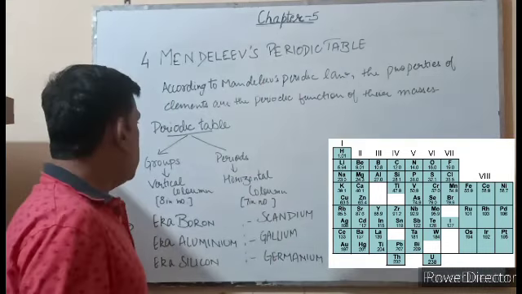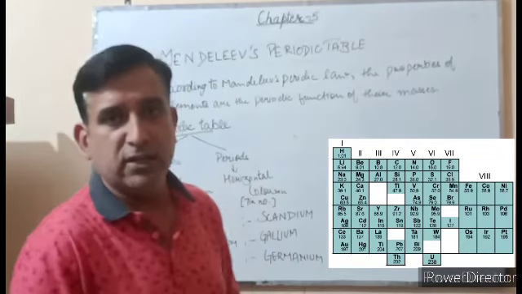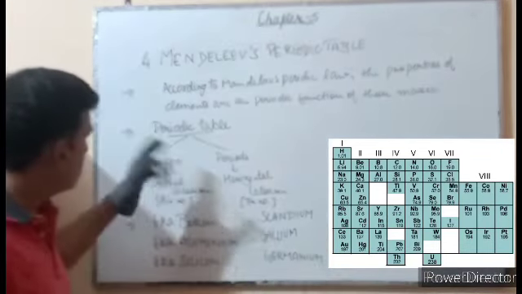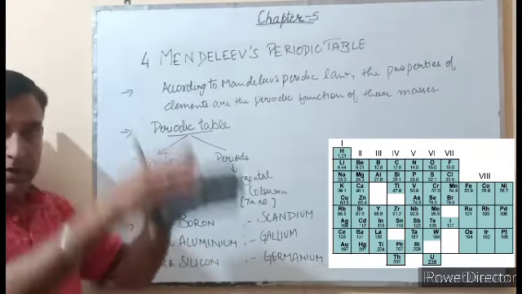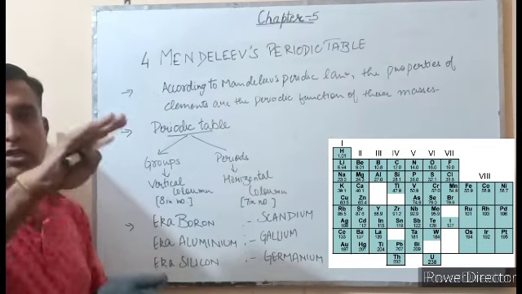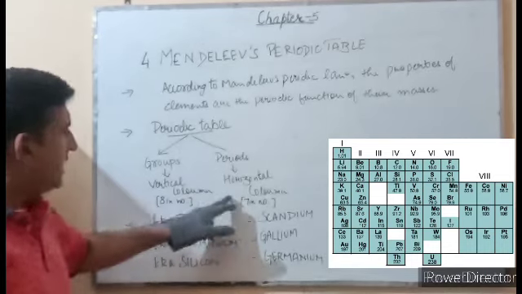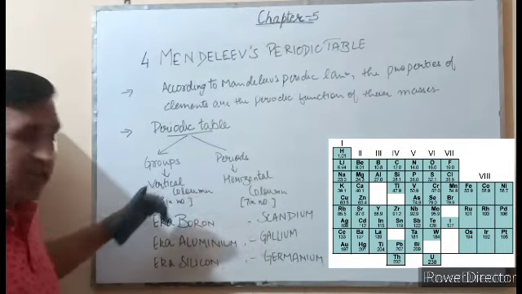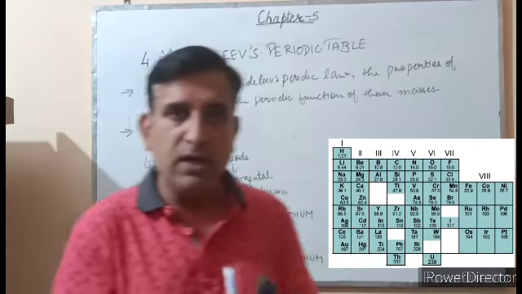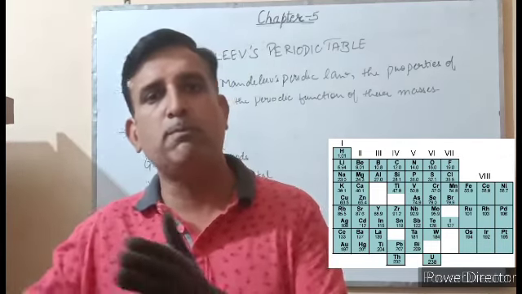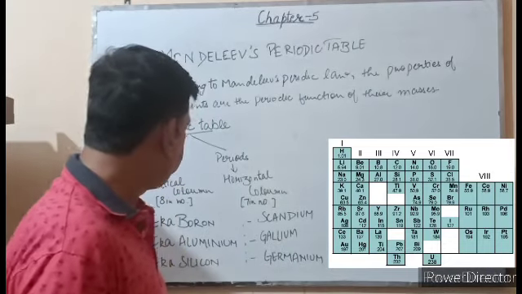Now, in his periodic table, Mendeleev classified the elements into 8 groups and 7 periods. What are groups? The vertical columns in the periodic table are known as groups, and the horizontal rows in the periodic table are known as periods. There were a total of 8 groups and 7 periods. Out of those 8 groups, 7 were divided into 2 subgroups, that is A and B, but the last, the 8th, was divided into 3 subgroups. And there were a total of 7 periods, horizontal.